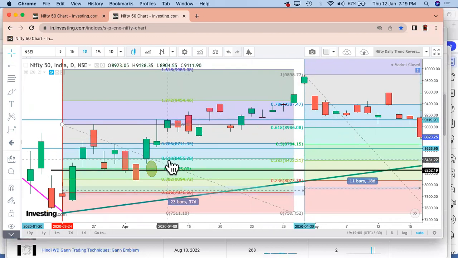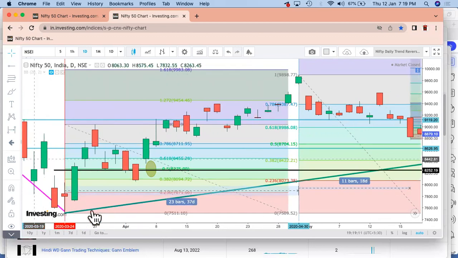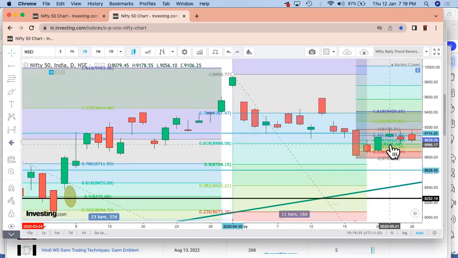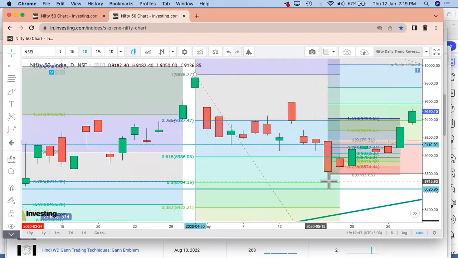So this was the first point, right? So what we did is we had probably one Fibonacci which was marked. So this is my level 0 over here. And we have this high level, right? So this is my level 1, which has been marked over here. So this is my start point. This is my end point. Start point is in terms of the 0 and 1. Yes. And if I check down exactly where the ratio came down for the reversal part, right? So this was just nearer to 0.5, right? So we got this first point and the second point, right?